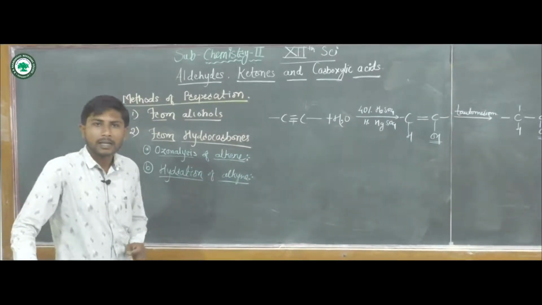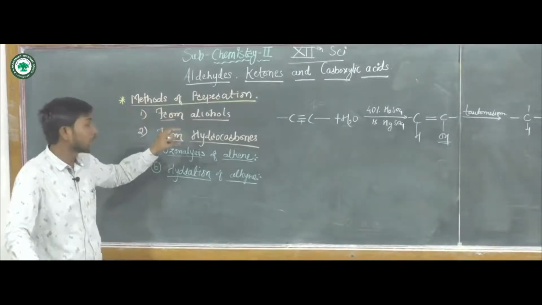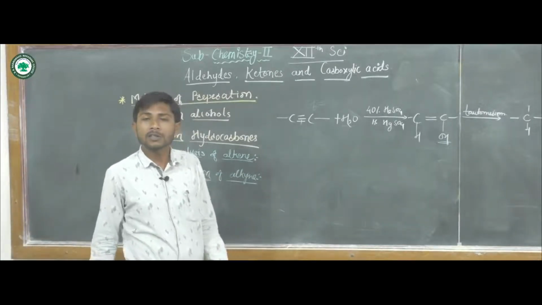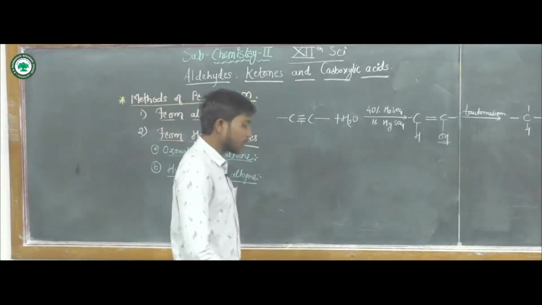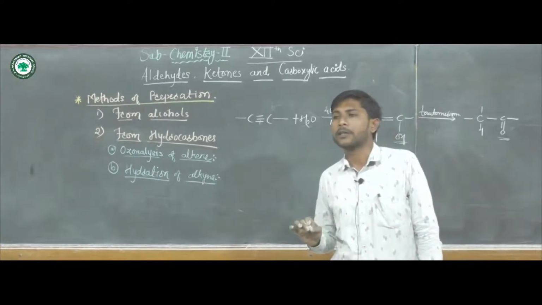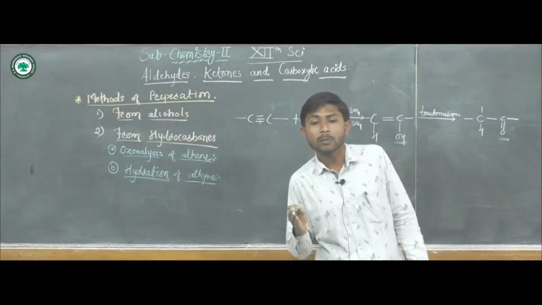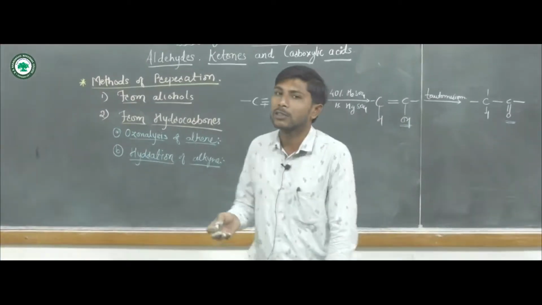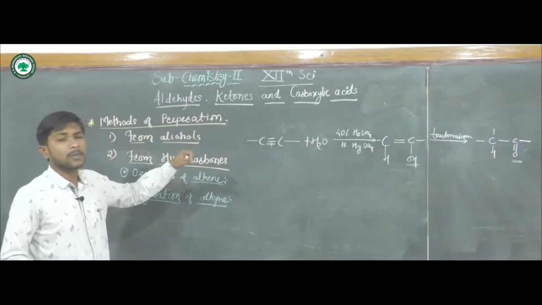In the general methods of preparation of aldehydes and ketones, we have seen from alcohols, the oxidation of alcohols using different oxidizing agents. Then from hydrocarbons, firstly we saw ozonolysis. In both reactions, note which oxidizing agents are used for oxidation of primary alcohols, and that zinc dust is used for reduction in the ozonolysis reaction. These were the general methods of preparation.